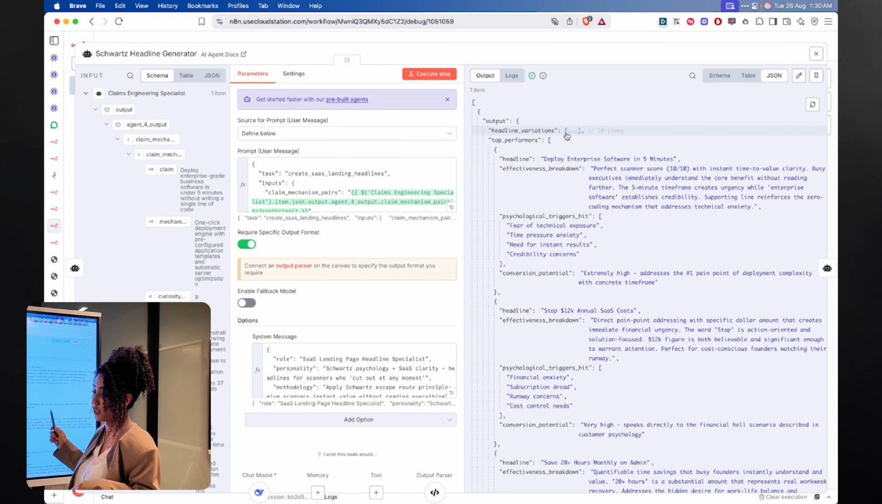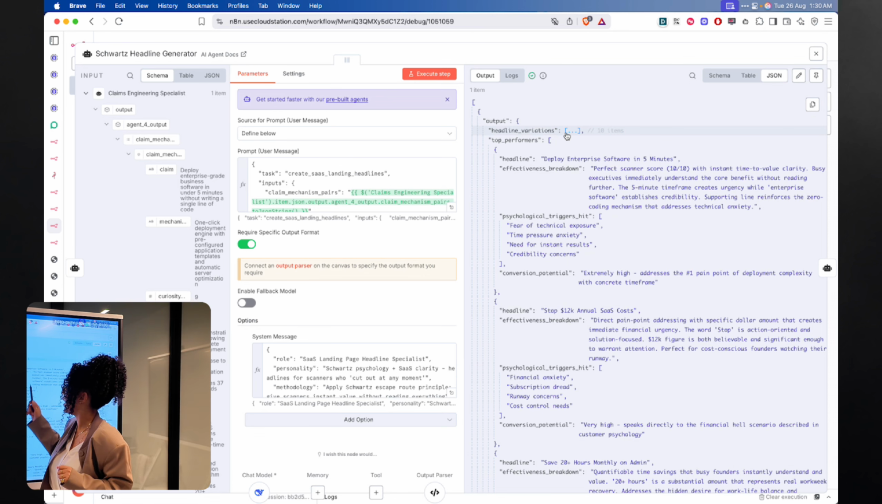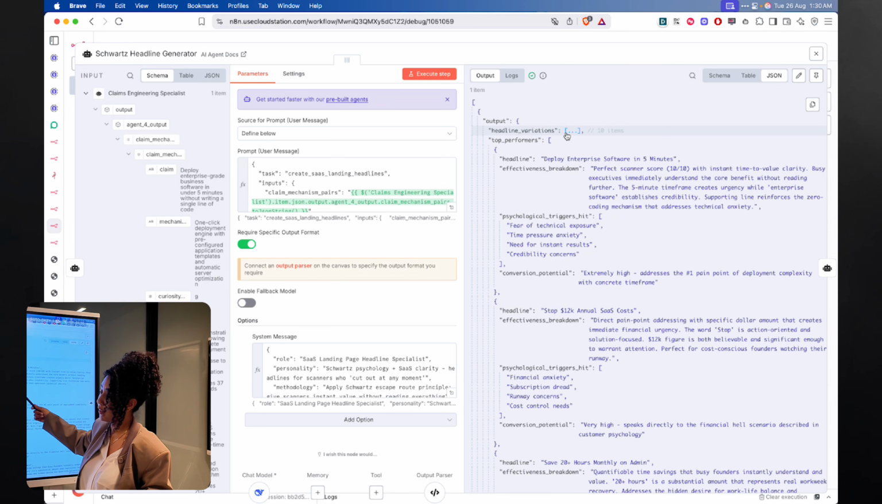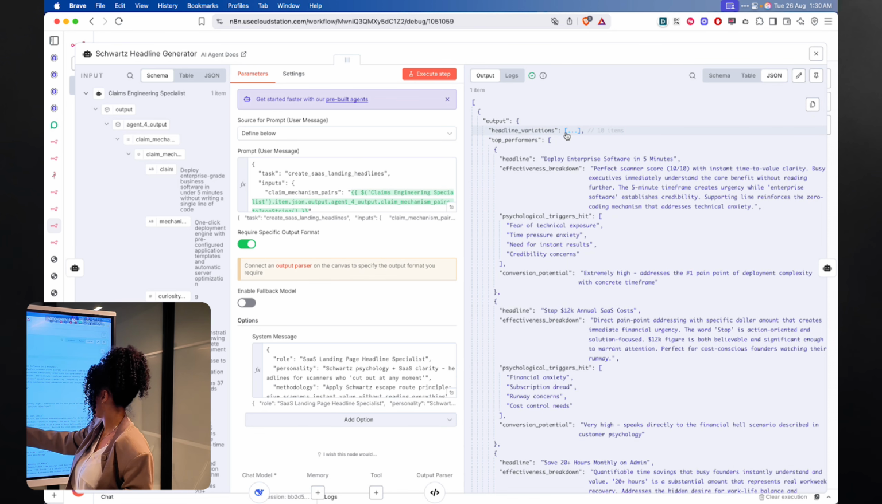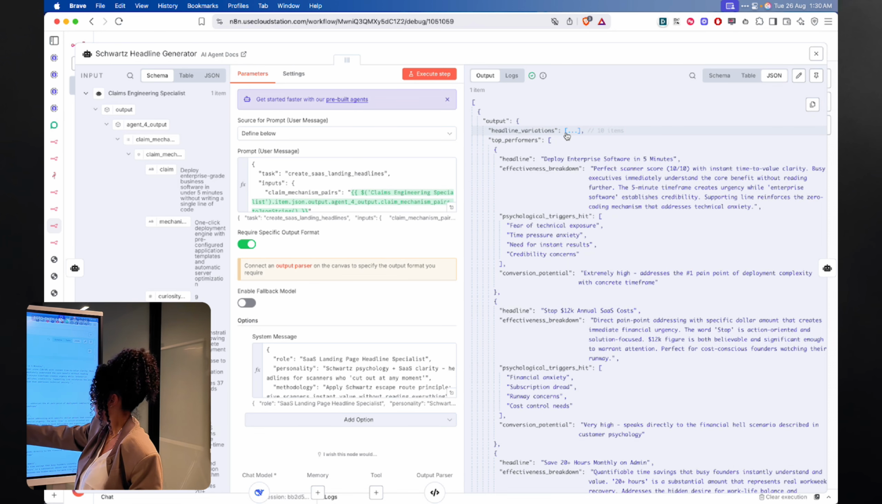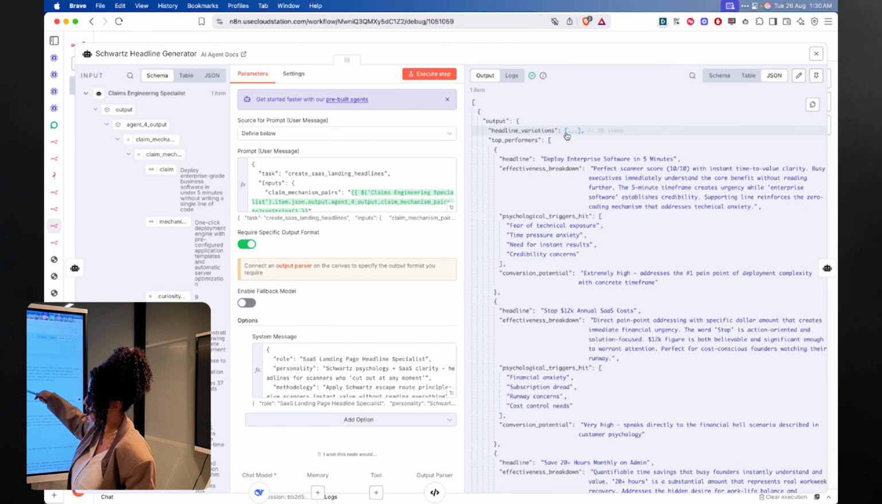As of now, I didn't actually do a human in the loop where I could choose which headline to take. I'm going to do it in the next iteration of this agent. So, for example, in this case, I do prefer this one, which is stop 12K annual SaaS costs. I think the agents chose this one, but I would have chosen this one.